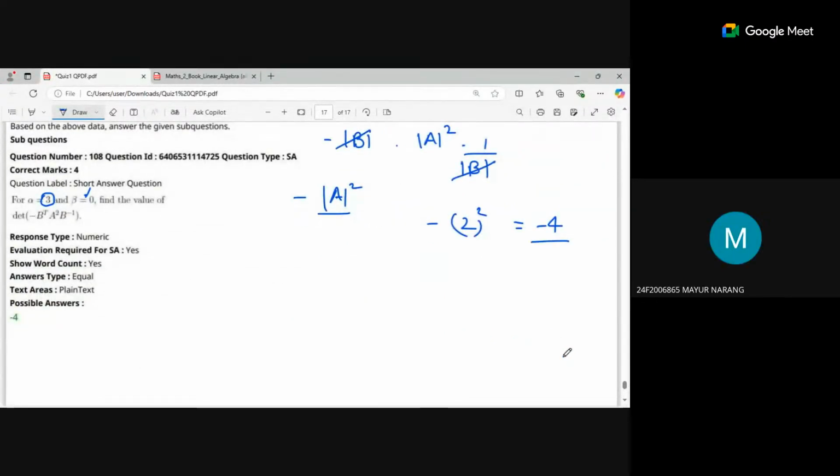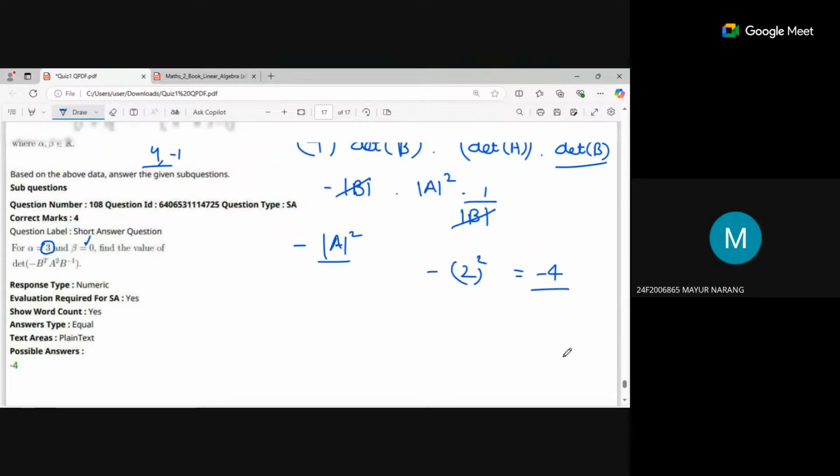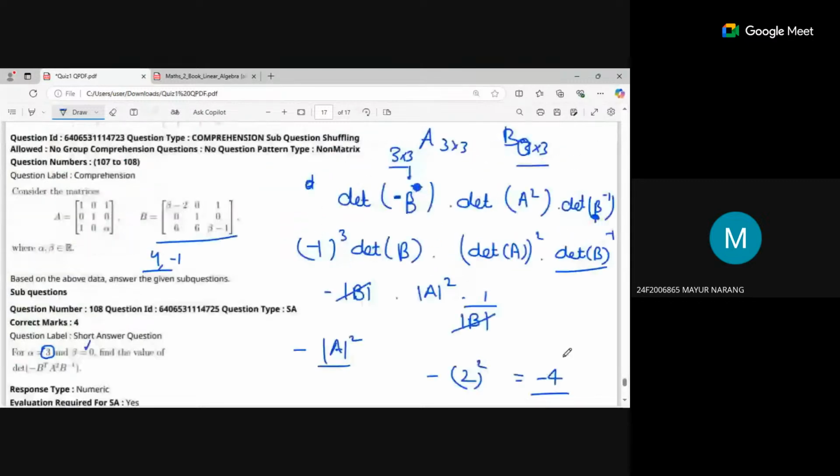Sir, I got the answer right, but I took minus as -1q, while it is only given as minus B transpose. Why did we do -1q? It's a 3 by 3 matrix, na? You are multiplying -1 to the entire matrix. It does not say we are multiplying -1. It says only a minus, determinant of B transpose.